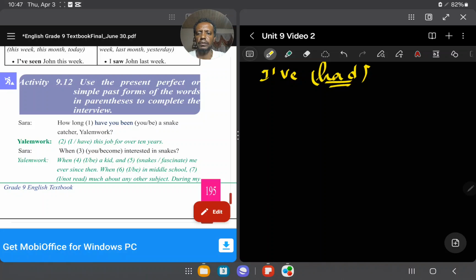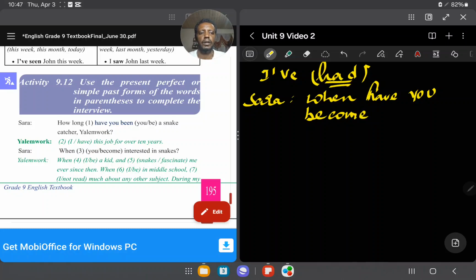Sarah, when you became interested in snakes, he says, so when have you become, okay, when have you become, this is the right form of the word.